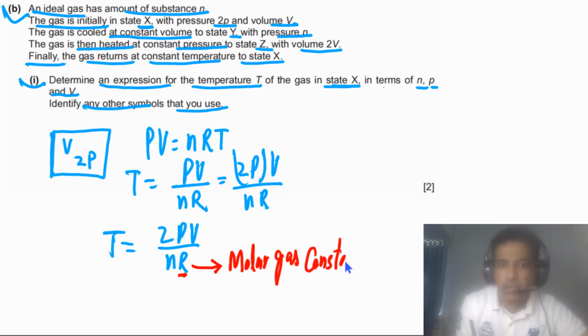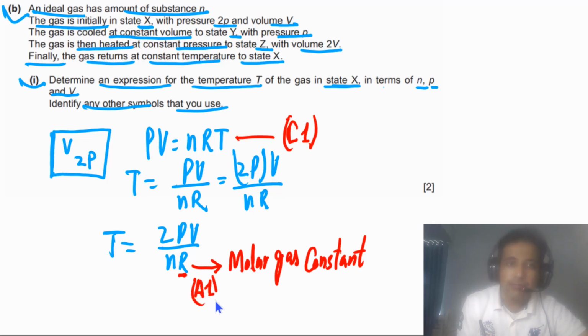Molar gas constant. If you have written this equation, you will get 1 mark. And if you have got the right answer and you have written molar gas constant, you will get another mark. If your answer is correct, you will get 2 marks.